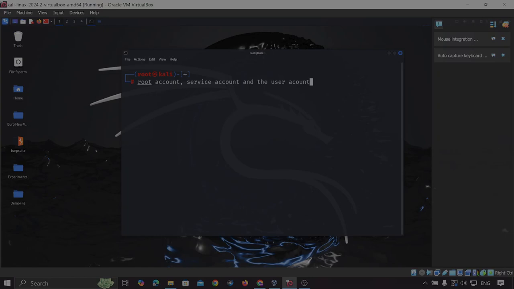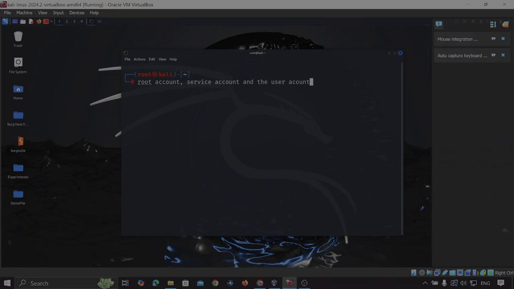The root account is the super user account in Linux. It has unrestricted access to the entire system. It can execute any commands, modify any files, and manage all users and processes. It can do administrative tasks such as software installation, system updates, and managing user accounts. And it can modify or delete critical system files and configurations. So this is about the root account.